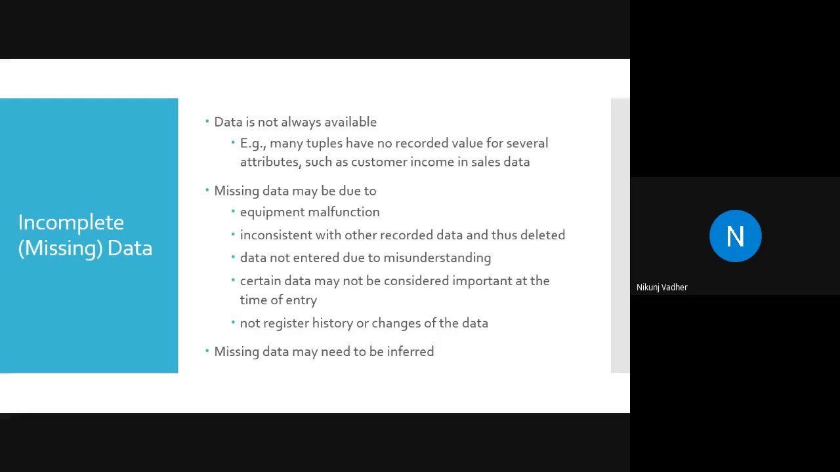At present, whatever current scenario is there in machine learning, most of the time this missing data will be because of faulty equipment or malfunction of equipment. Because most of the time we are creating data sets using, you can say, a camera or a sensor or some other machine. So if that machine is faulty, then it will create a problem.